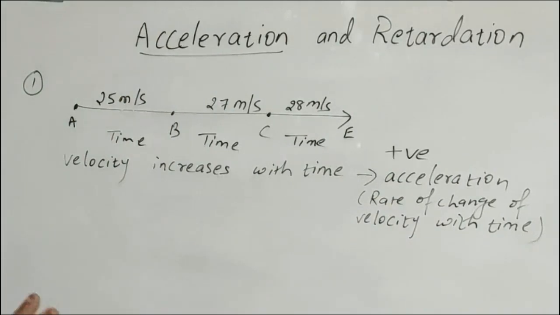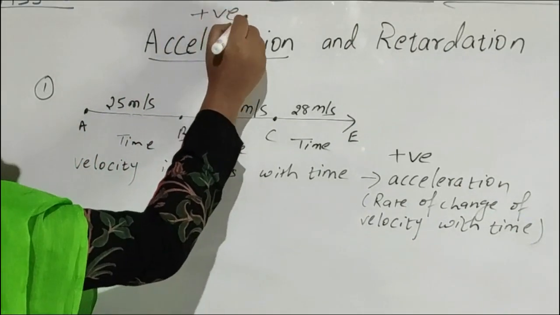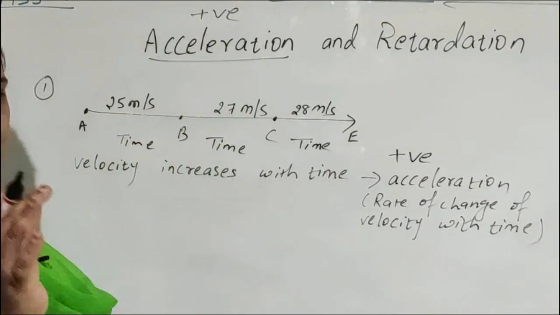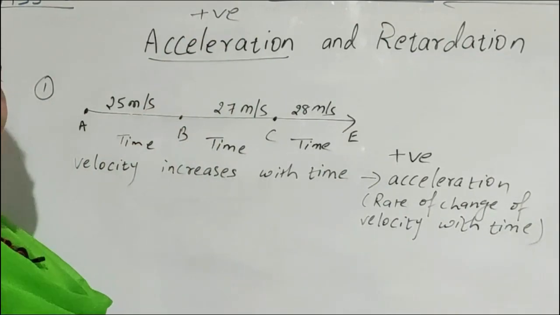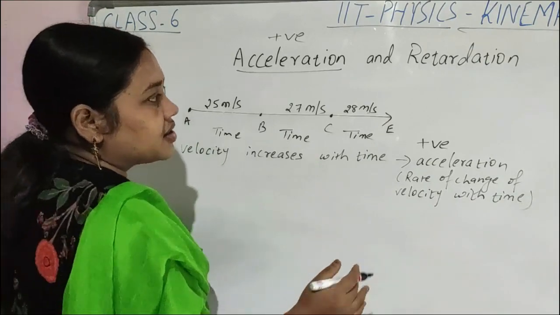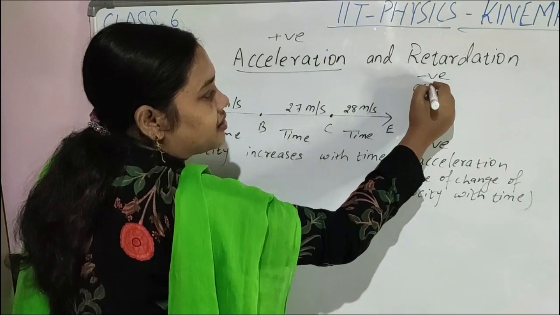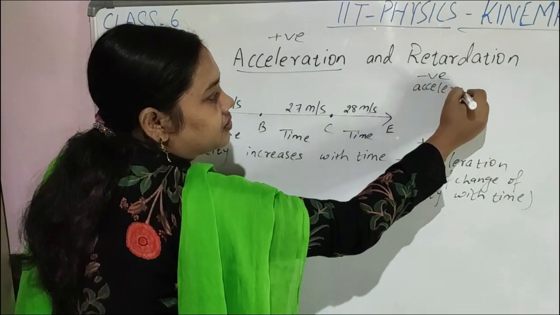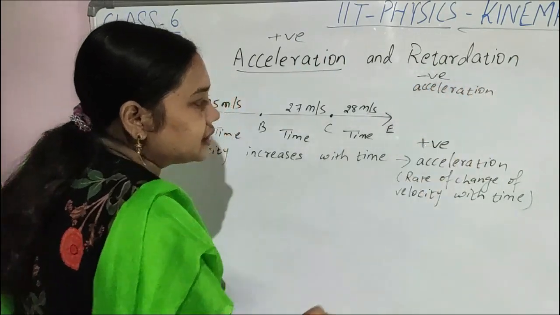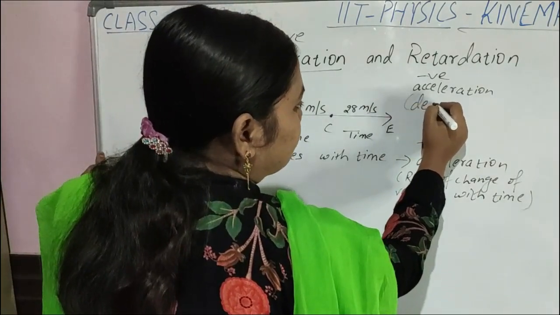Acceleration also has two types, children: positive acceleration and negative acceleration. Positive acceleration is always regarded as acceleration. Simply when we say acceleration, it means positive acceleration, whereas negative acceleration is called deceleration.